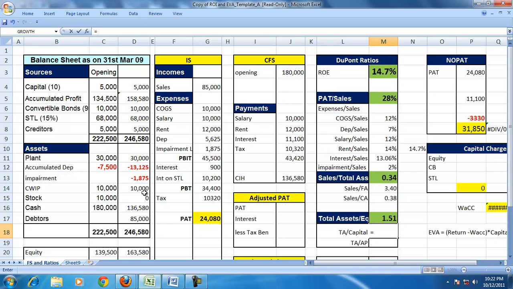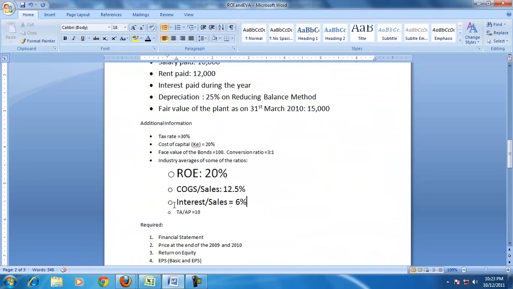The total assets by capital will show the relationship between the capital and the total assets, and total assets by equity is very low because equity, the accumulated profit, is high. The industry norm for that is 10 times.